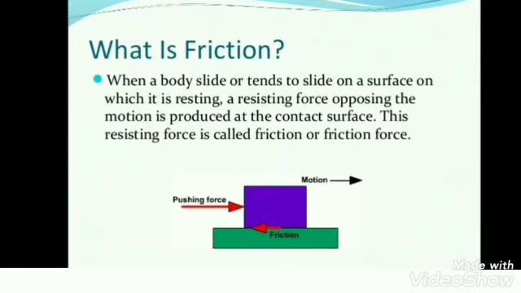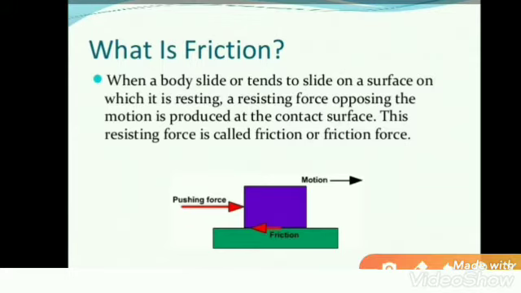What is friction? When a body slides or tends to slide on a surface on which it is resting, a resistant force opposing the motion is produced at the contact surface. This resisting force is called friction or friction force.